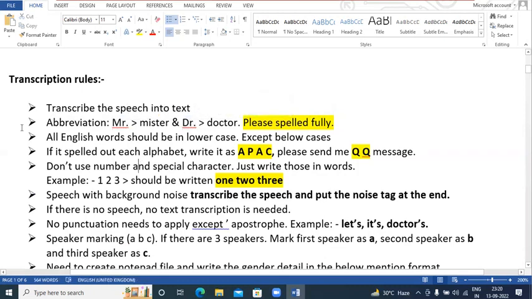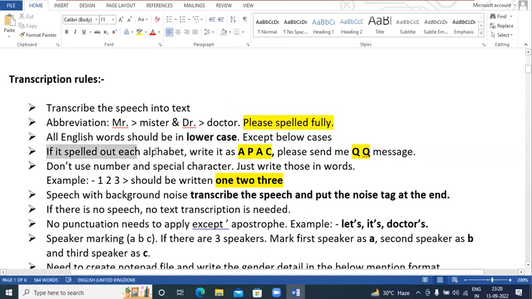Okay, now the second rule is that whatever you write, it should be in lower case. Okay, everything should be in lower case. Like here, the first initial letter of the sentence is in capital, here T is capital, here D is capital, don't go like this. Whatever you write while doing the transcriptions, everything should be in lower case. This is a very important point, guys, please take care.